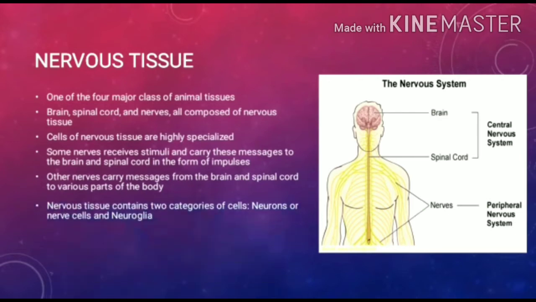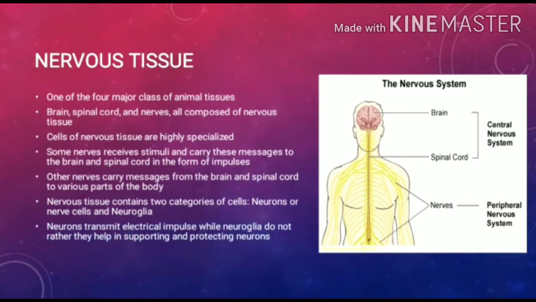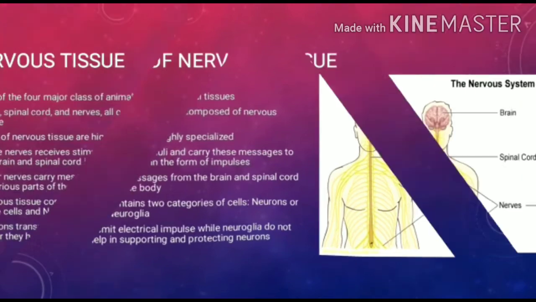Nervous tissue contains two categories of cells, neurons or nerve cells and neuroglia. Neurons or nerve cells transmit electrical impulses while neuroglia do not. Rather, they help in supporting and protecting neurons.